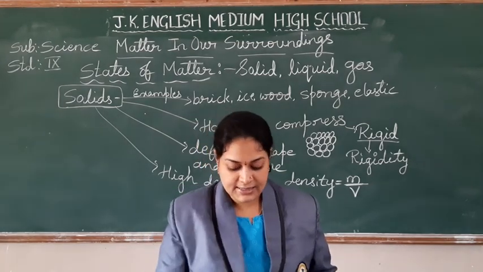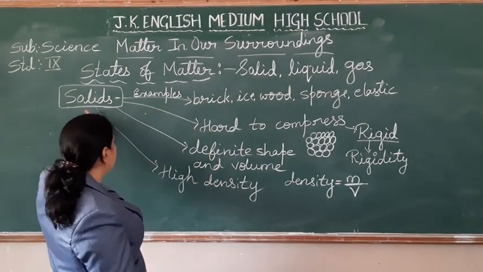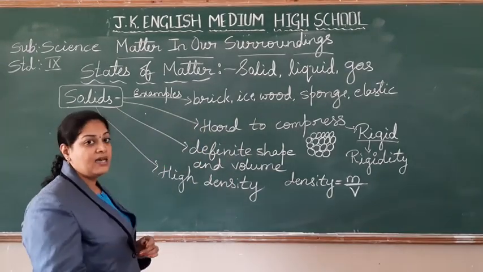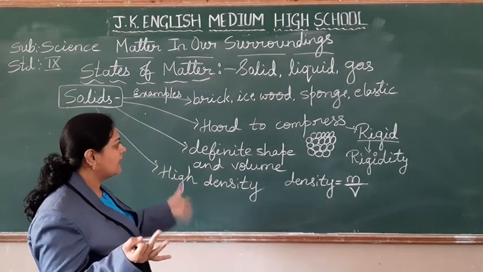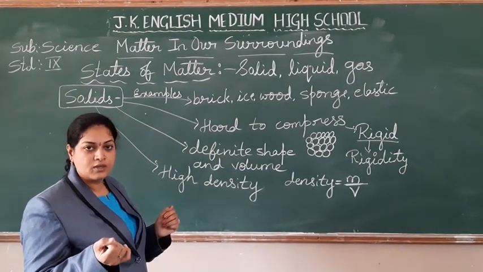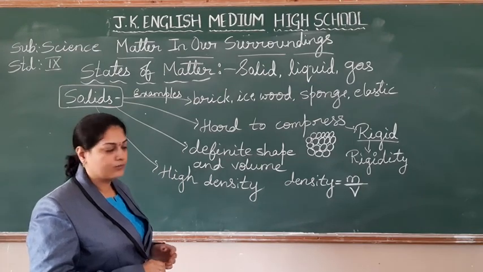We can come to the conclusion that they are having high density. Right, students? Yes, like this, we find the properties of the solids: having a definite shape, having a definite volume, high density, hard to compress. So these are all. Fine.